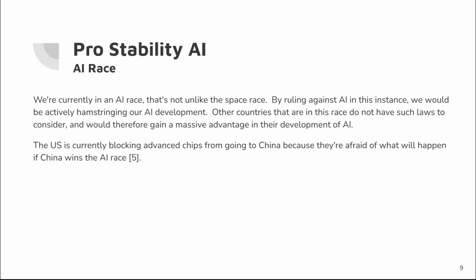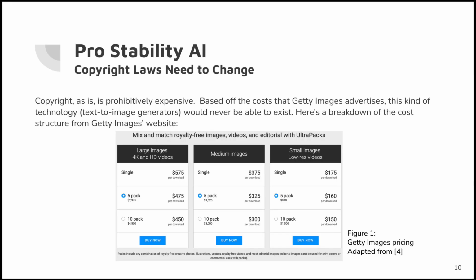An example of this is that the US is currently blocking advanced chips from going to China because they're afraid of what will happen if China wins the AI race. The reference there is from a September 2022 article done by CNN on this topic. The second argument for pro-Stability AI is that copyright laws need to change. Copyright as is, is prohibitively expensive.